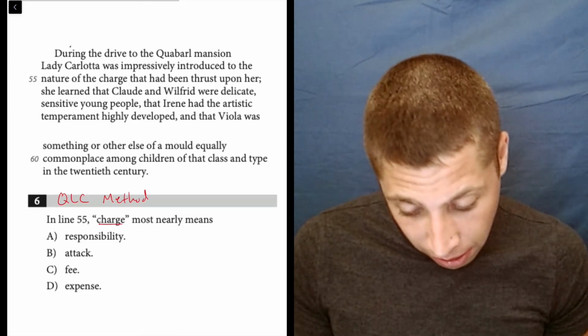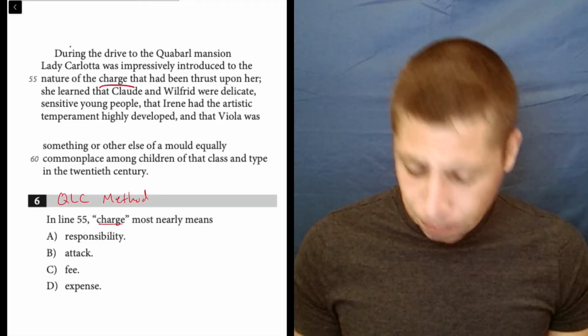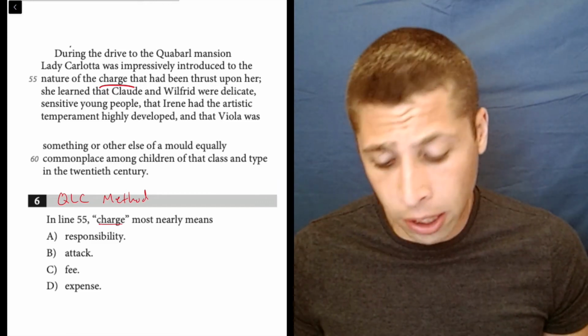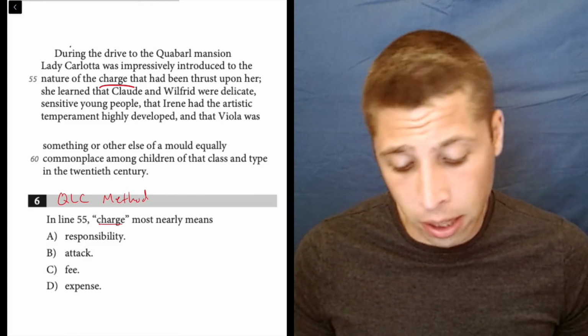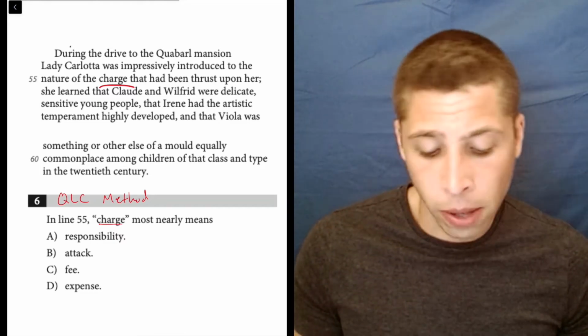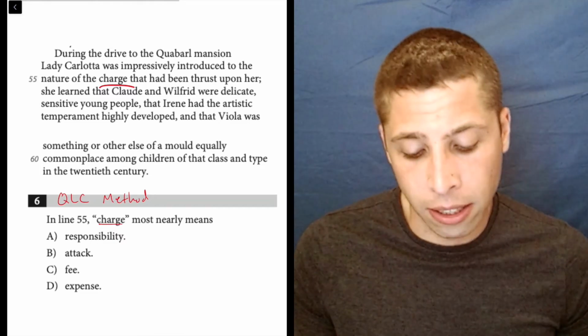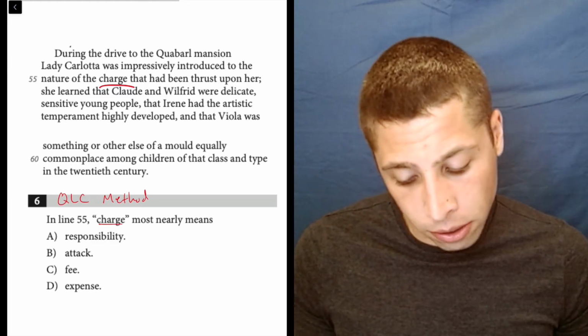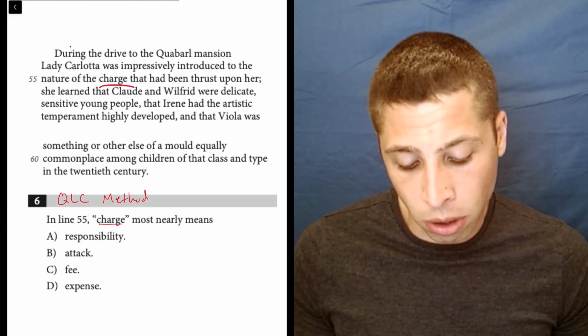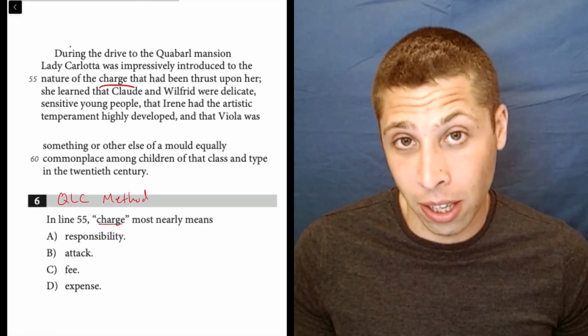So here's the word "charge," but what are they talking about? "During the drive to the Quabarl mansion, Lady Carlotta was impressively introduced to the nature of the charge that had been thrust upon her. She learned that Claude and Wilfred were delicate, sensitive young people, that Irene had the artistic temperament highly developed, and that Viola was something or other else of a mold equally commonplace among children of that class and type in the 20th century."